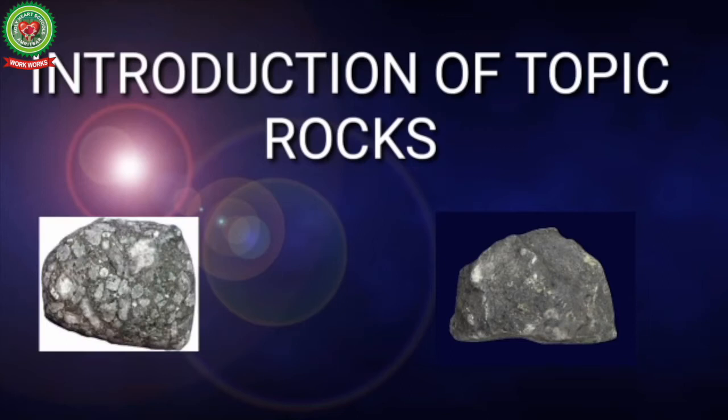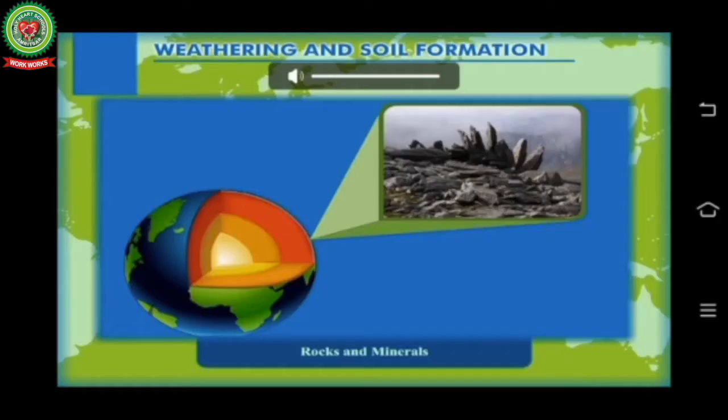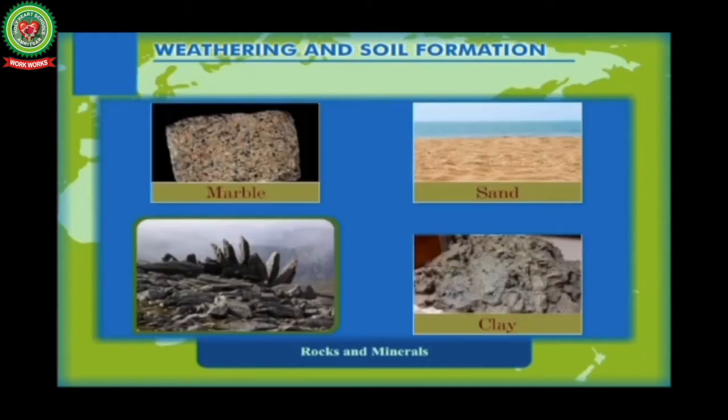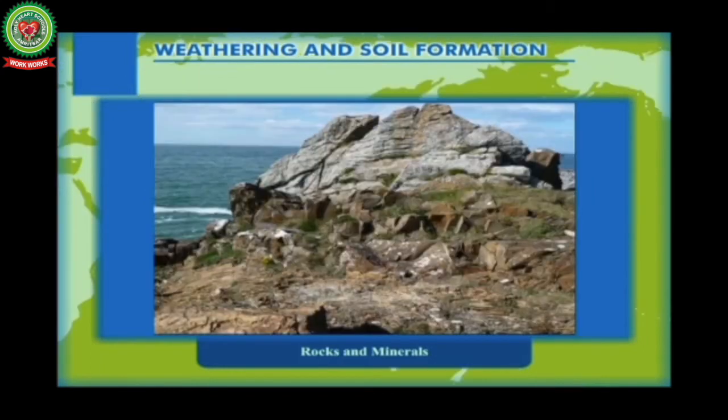Introduction of the topic rocks. The earth's crust is made up of different types of rocks. The rock is the natural mass of mineral or matter that makes up the earth's crust. They can be as hard as granite and marble and as soft as clay and sand. Rock is not a chemical compound but a mixture of various minerals.